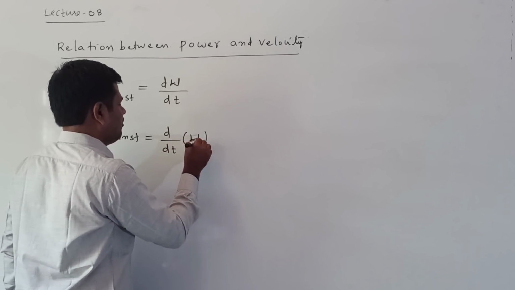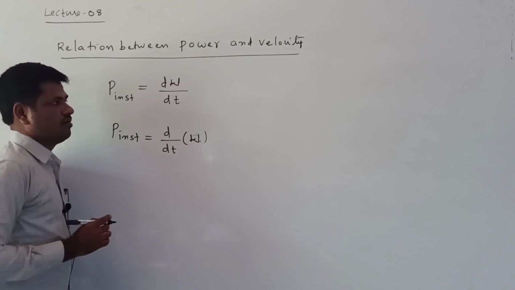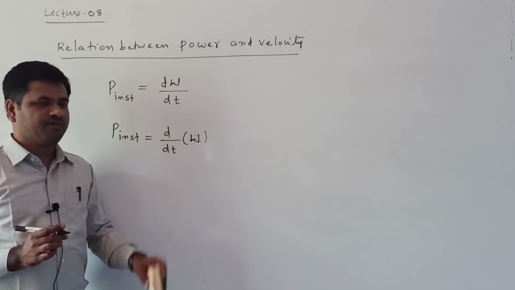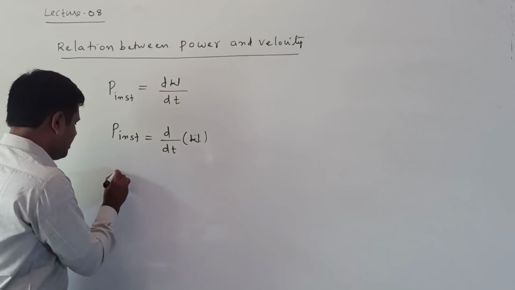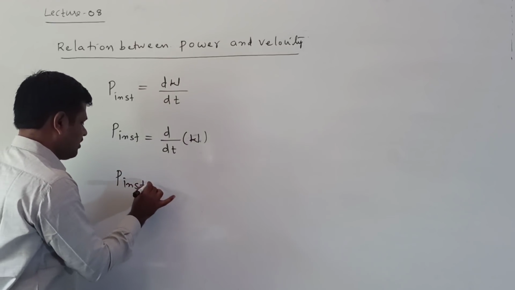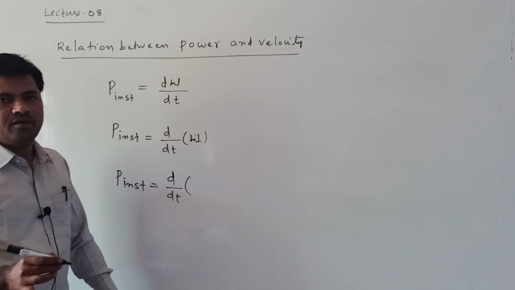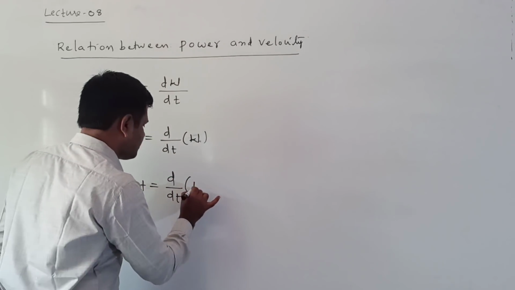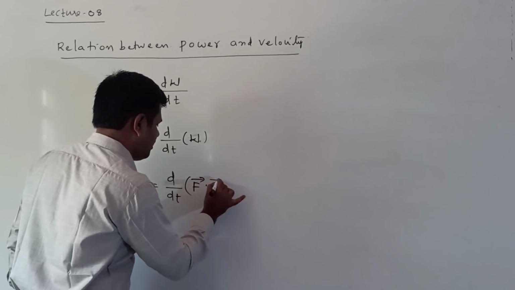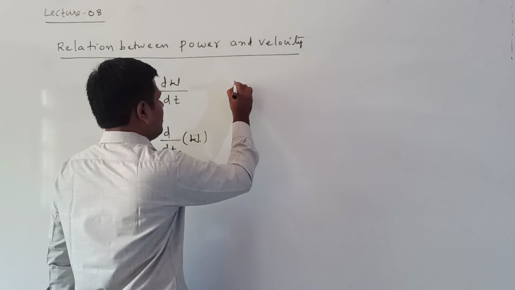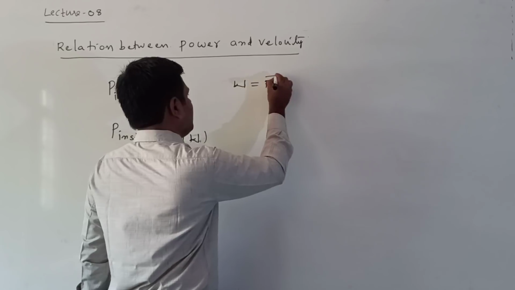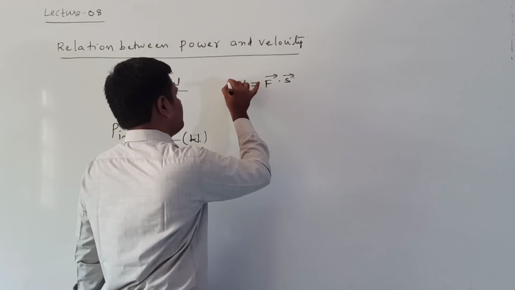Now P instantaneous can be written as d by dt of work. Work can be written as force into displacement. Work is equal to F bar dot S bar. We know that W is equal to the formula F bar dot S bar.